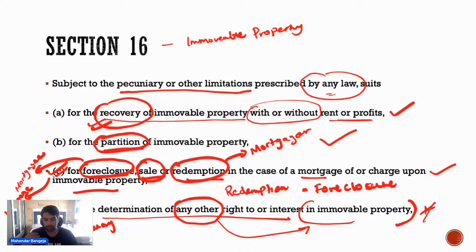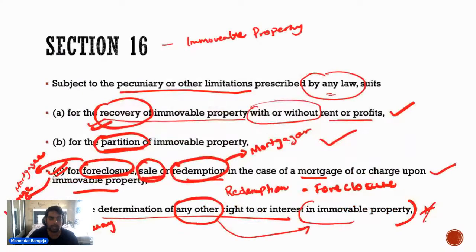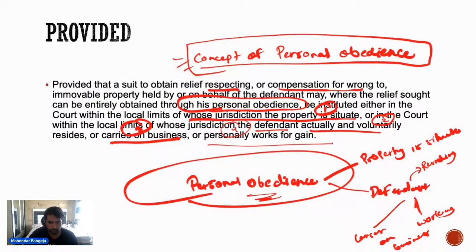Suit is for foreclosure, sale or redemption of a mortgage of or charge upon the immovable property. Again, suit will be filed where immovable property is situated. Suit is for determination of any other right relating to immovable property. Suit will be filed where immovable property is situated. Suit is for compensation of wrong for immovable property. Suit again will be filed where immovable property is situated. If it is for recovery of movable property actually under distraint and attachment, again the suit will be filed where immovable property is situated. So in all these clauses, the suit will be filed in the place where immovable property is actually situated. ठीक है, जहां पर immovable property actually situated है वहां पर suit will be filed.